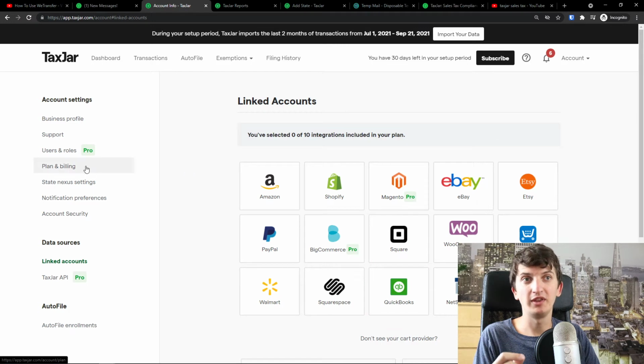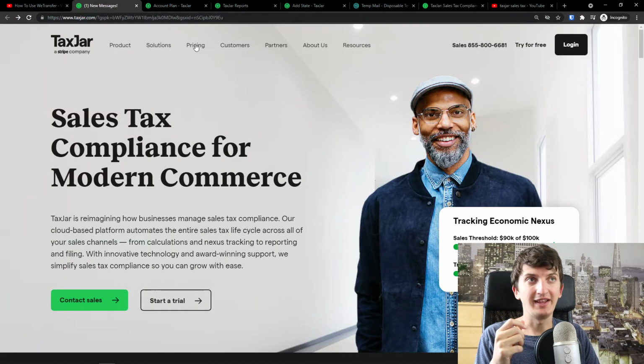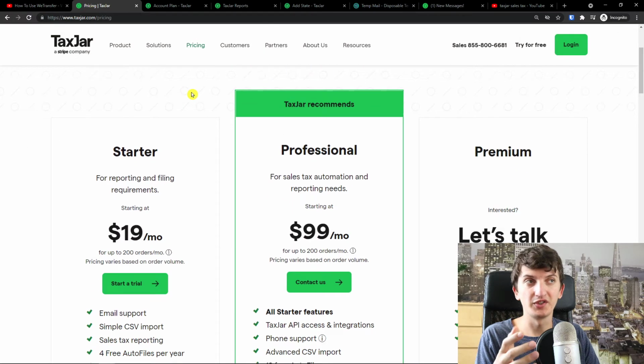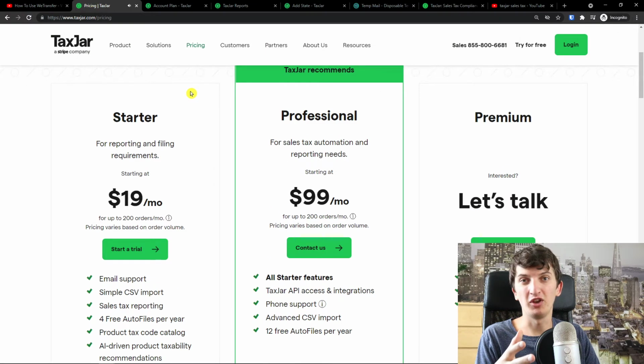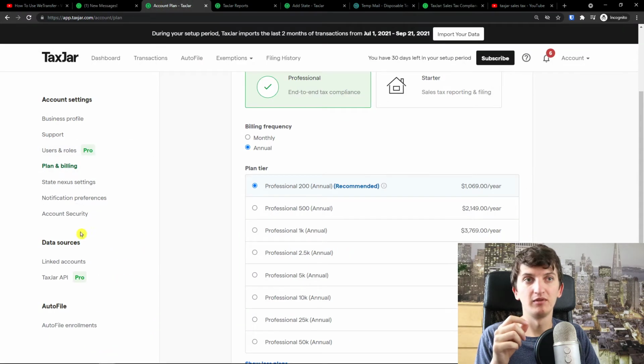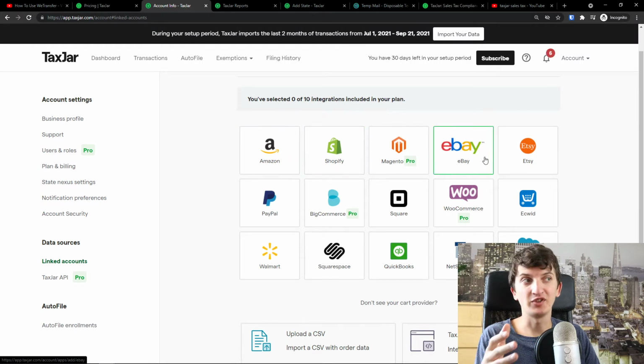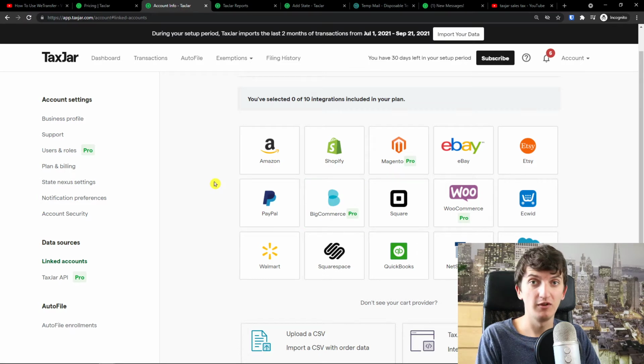Now, the biggest disadvantage I personally see is that it can get overwhelming. If I'm going to have a lot of orders, I'm going to pay a lot of money. Not a lot of money, it depends on how much you're actually making, but you get me. The second thing is that if you connect with multiple marketplaces, when I click here on linked accounts, like Amazon, eBay, Square, BigCommerce, it can also get overwhelming, and sometimes TaxJar can be slow. So that's another thing to think about if you want to use TaxJar. But other than that, it's top notch.